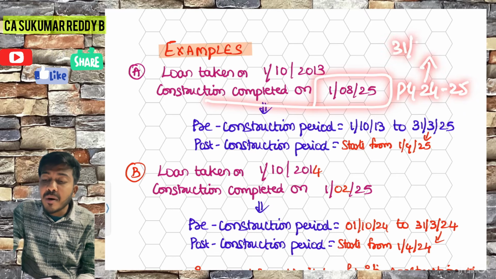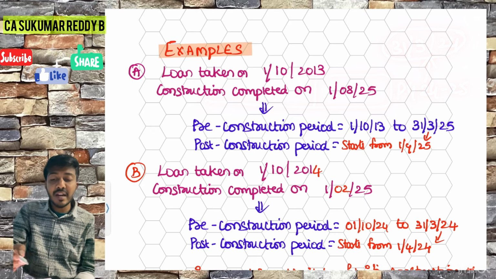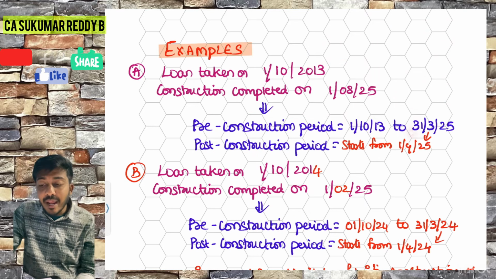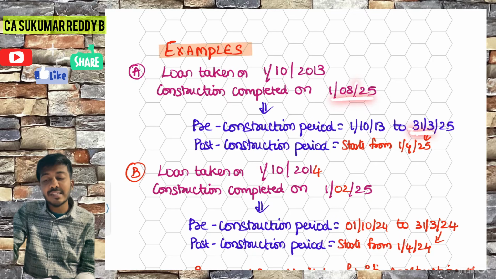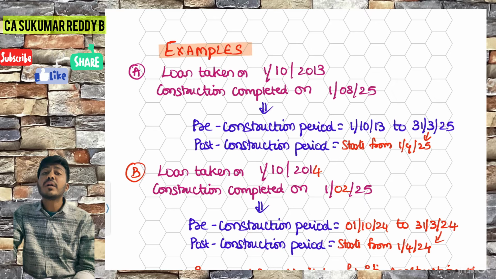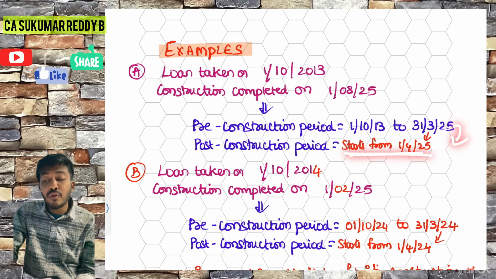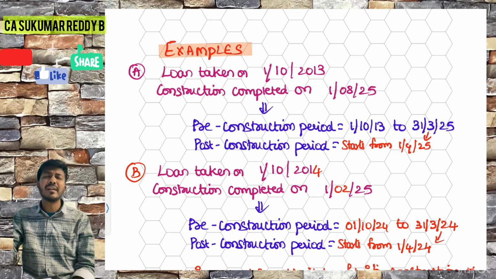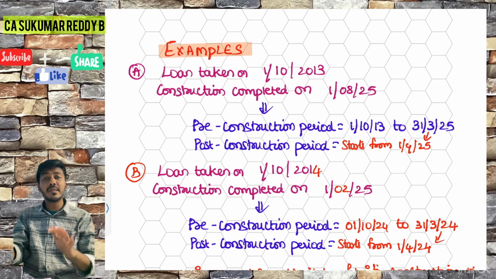Whatever 31st March comes before this will be the end date of pre-construction, right? So pre-construction starts from the loan taken date and ends on 31st March 2025. What is post, sir? Whatever comes after this, that is 1/4/2025 onwards, whatever interest you pay from that period will be called post. In those respective years, you can take 100% of post.